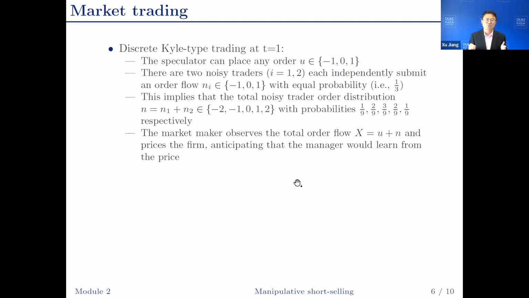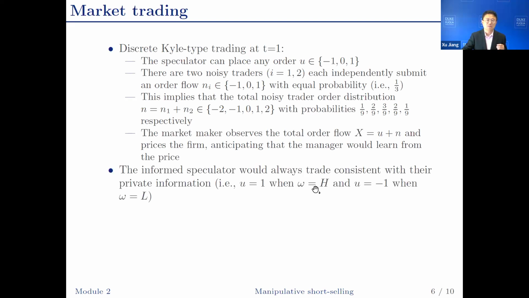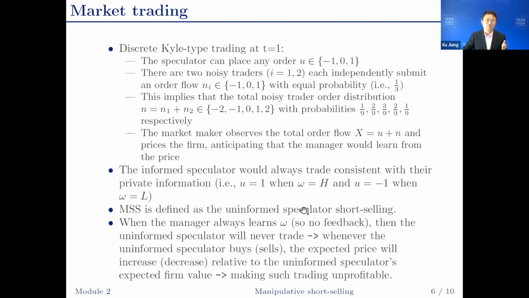The market maker again observes total order flow and prices the firm. Again, as in the feedback literature, when setting the price, the market maker is going to anticipate that the manager is going to learn from the price, take a real decision which affects the firm value, and in turn the price. We can show that the informed speculator will still trade consistent with their private information. They're going to buy one share when they observe H and sell one share when they observe L. The manipulative short selling is precisely defined in this setting as the uninformed speculator short selling.